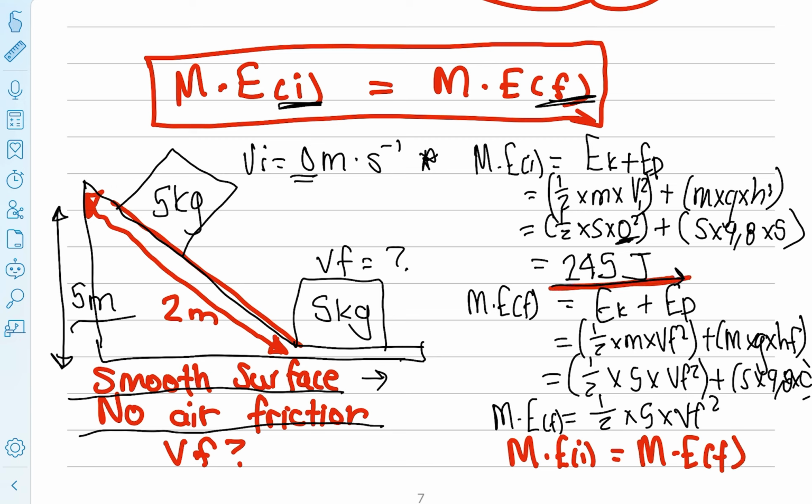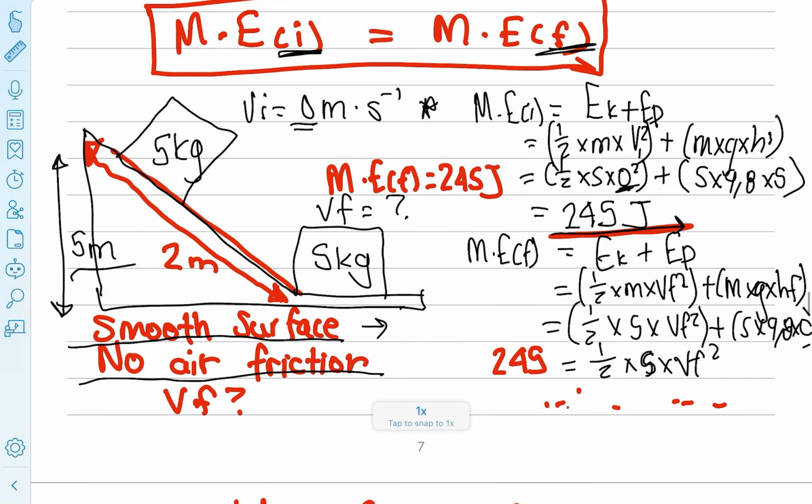So that 245 joules would be the same energy that you have at the final point. The final point here would have this energy of 245 joules because there are no non-conservative forces. This is an isolated system. So this 245 joules can come over there, and that would help you calculate what your final velocity is going to be.